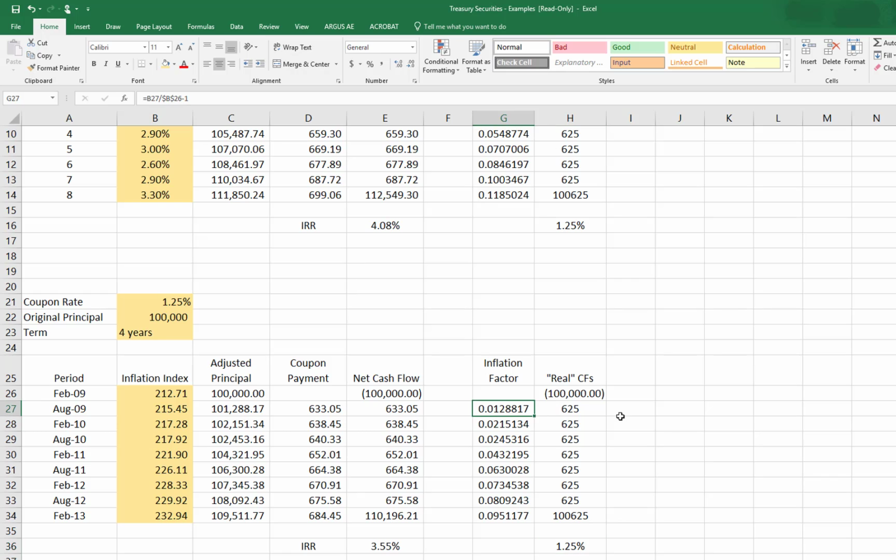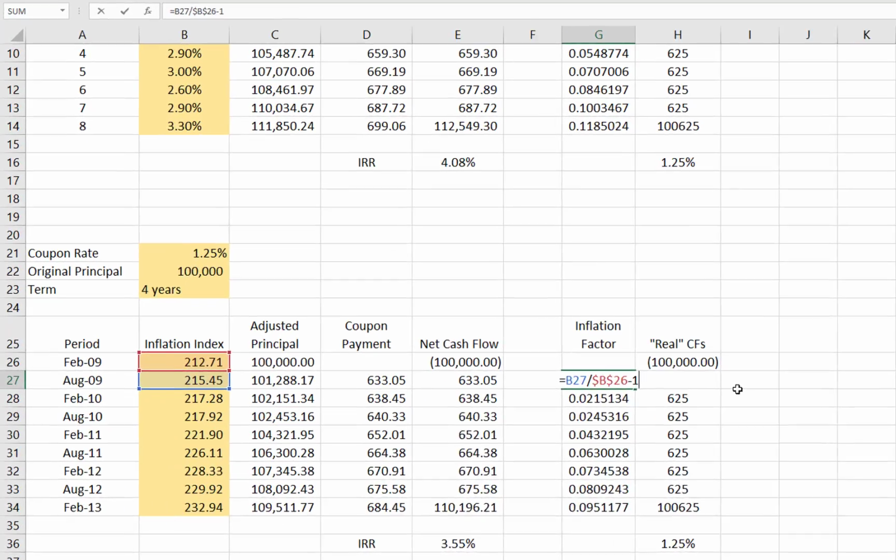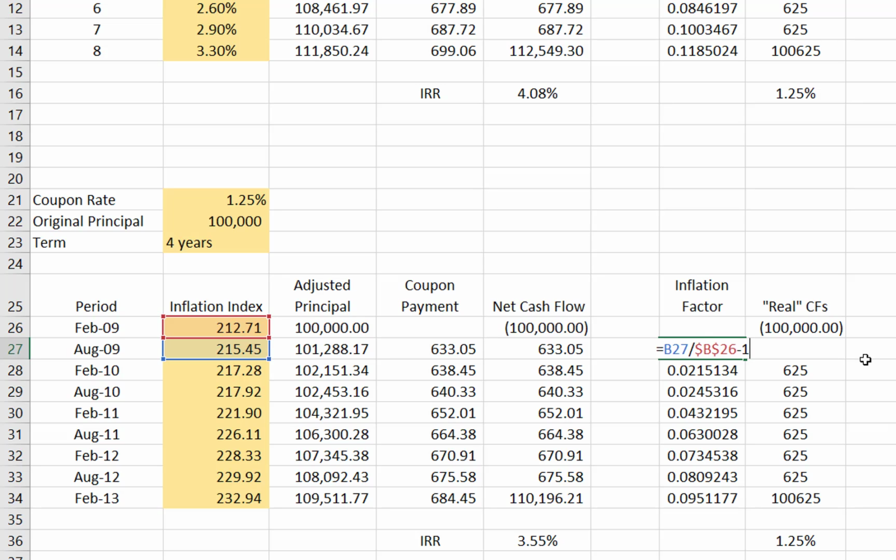And now the inflation factors might be a little bit easier to see where they're coming from, or where the calculation is happening. It's just going to be the difference between the very first inflation index number and the one that we're concerned with. And again, I'm taking the quotient of those, subtracting out 1 to get the percentage change. So over the first 6 months period, it's gone up by a little bit under 1.3%.